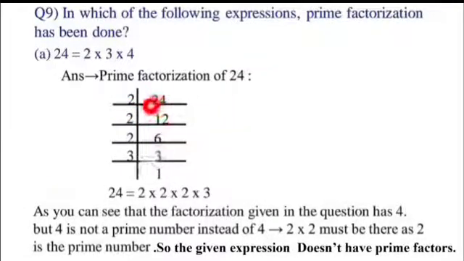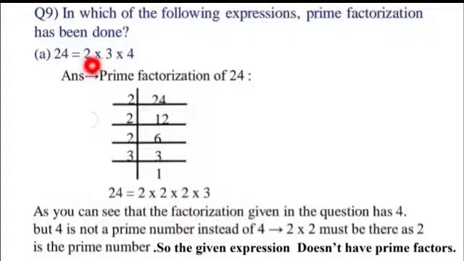2 12s are 24, 2 6s are 12, 2 3s are 6 and 3 1s are 3. You get the factors as 2 times 2 times 2 times 3. Now here you can see that the factorization given in the question has 4, but 4 is not a prime number. Instead of 4, they must have taken 2 times 2. Then only can we say that we have taken all the numbers prime. See, this prime factorization we did, right? We get all prime numbers here.